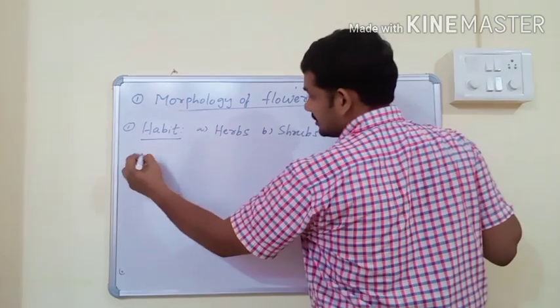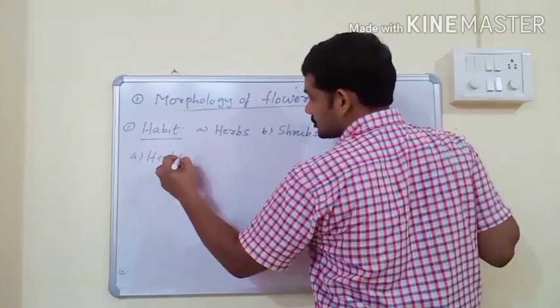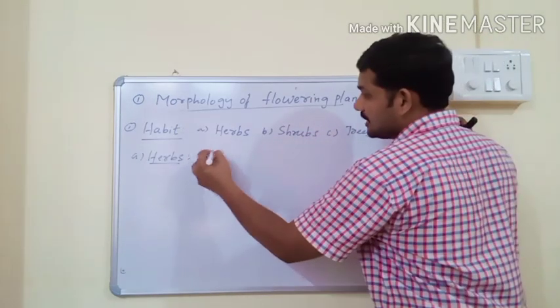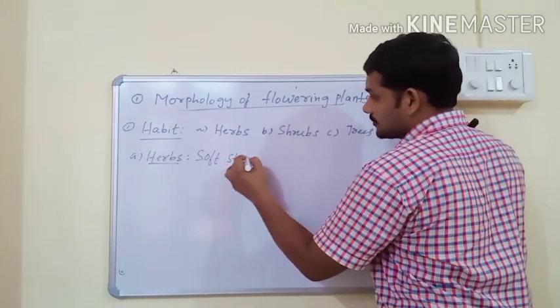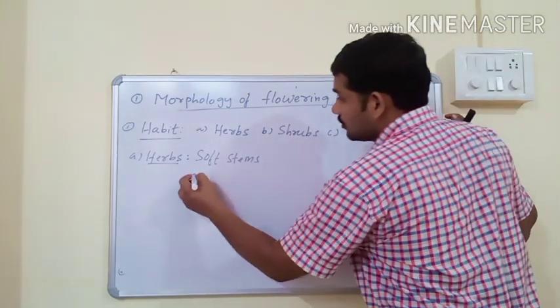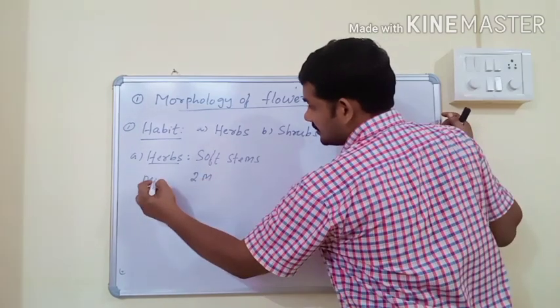First one is herbs. So what are herbs? These herbs have soft stems, and they do not reach a height of more than 2 meters.